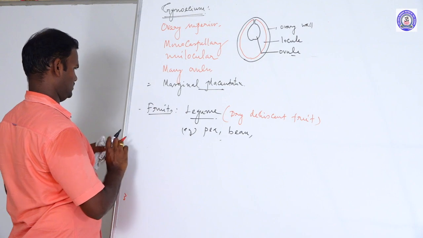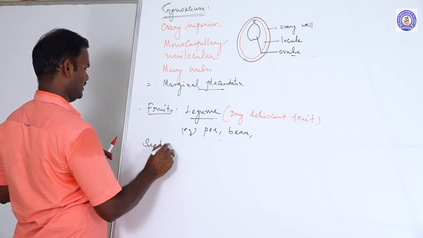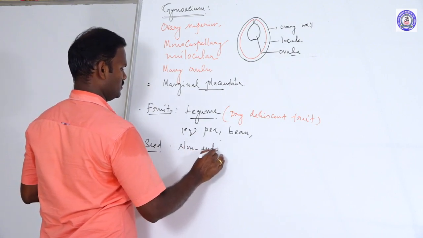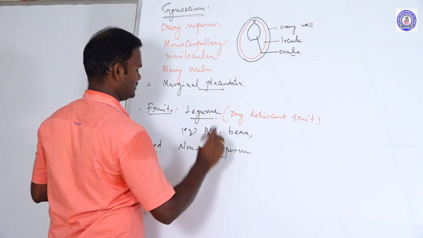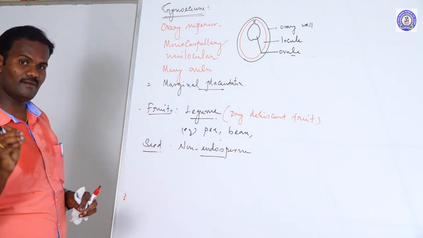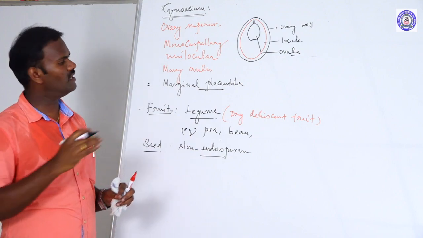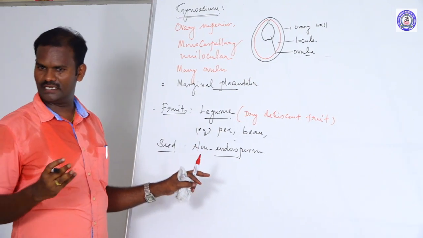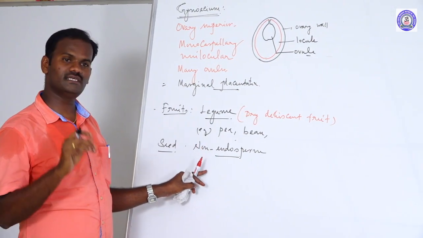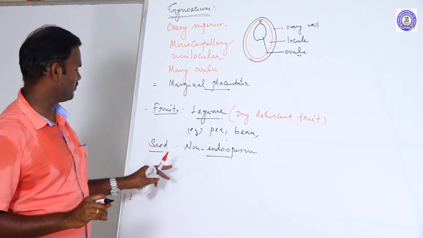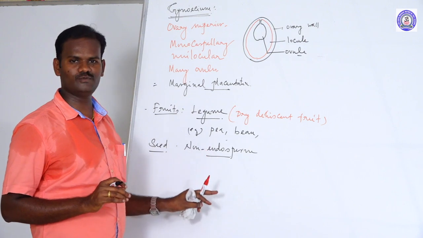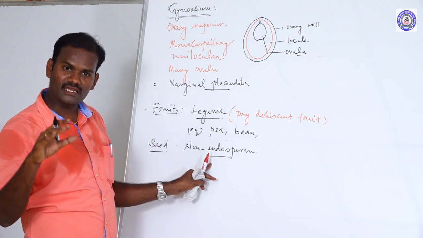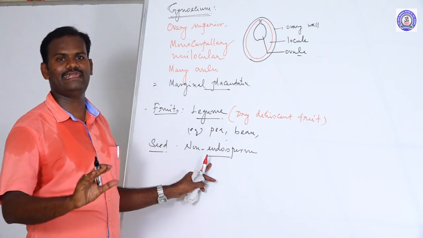Next is the seed. The seed is non-endosperm. Based on the presence or absence of endosperm, seeds are of three types, which I will discuss in the next videos: endosperm seeds, non-endosperm seeds, and perisperm seeds. But Fabaceae have non-endosperm seeds. Then what are non-endosperm seeds? The endosperm is completely consumed by the embryo during development.